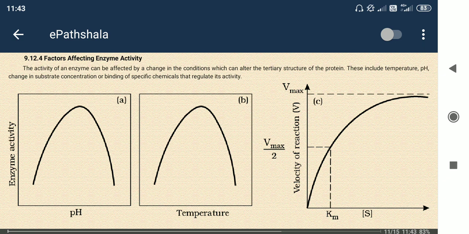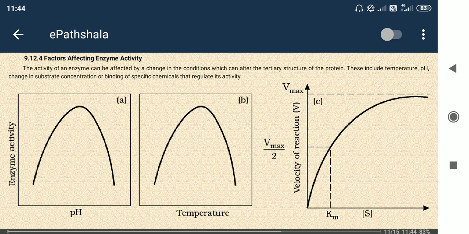Another thing, you can see the last figure, and I would like to explain that. See what they plotted. On the x-axis, substrate concentration, and on the y-axis, velocity of the reaction, meaning at what rate the enzyme is converting substrate molecules into product molecules. As we increase the substrate concentration, the velocity of the reaction also increases.